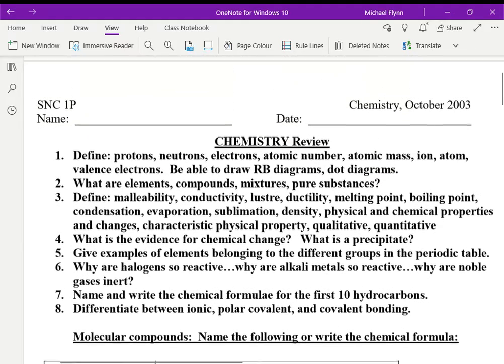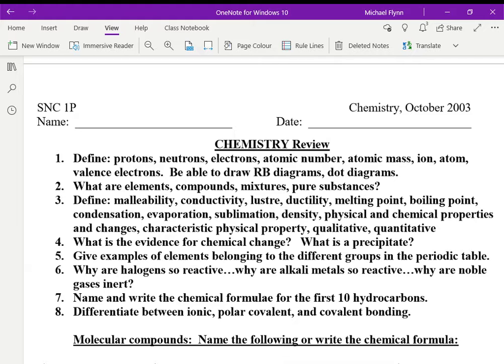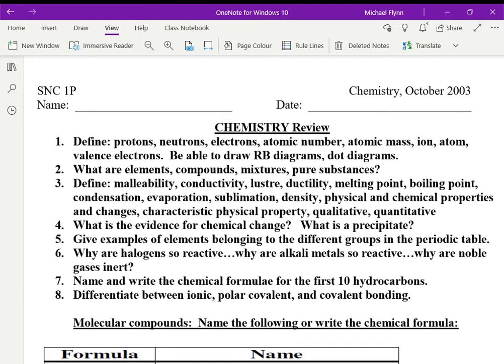Now, the beginning part is a bit long where it says define them. If you're defining a proton, I don't want the grade 12 level physics definition of a proton where it's made up of quarks, with 2 up quarks and 1 down quark. I don't need that level of information from a grade 9 student. Just tell me where it lives in the atom, which is in the nucleus, and what kind of charge it has.